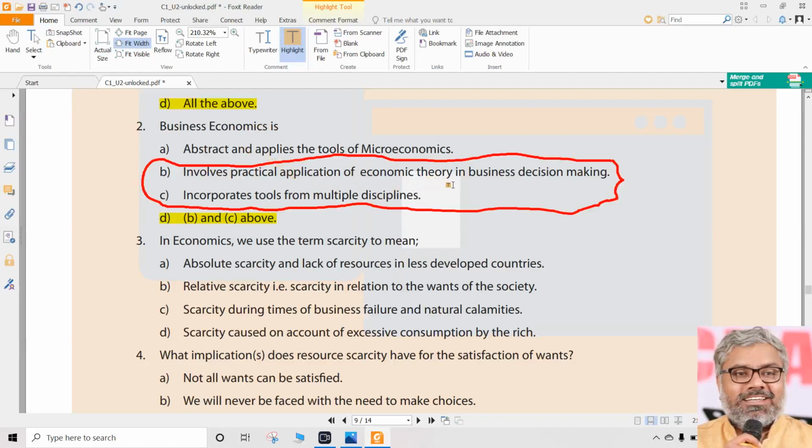So our knowledge area should be so solid that the remaining part which we don't know should not matter. Here, abstract we don't know, but that doesn't matter. Anyway, if you know that the answers B and C are correct, definitely D is going to be the correct option, because there is no option of A, B and C put together in any of the other alternatives. So the point of answering D should emanate from our knowledge, not from our lack of knowledge. That is the point I want to make.